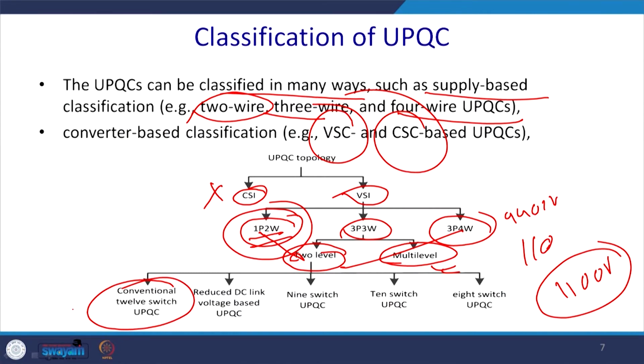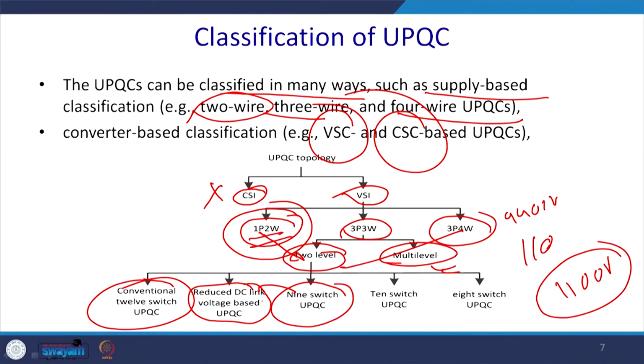Thereafter we may have a reduced DC link voltage based UPQC. There we try to reduce the DC link voltage by putting the capacitor in the shunt path, but the real power handling capability generally decreases. So, that is one of the problems, and we have a reduced switch, that is the 9 switch UPQC instead of the 12 switch. The number of switches has been reduced, but what happens is the conduction of the switches increases. So, the switches are overloaded, and accordingly you have to take care of it by cooling.